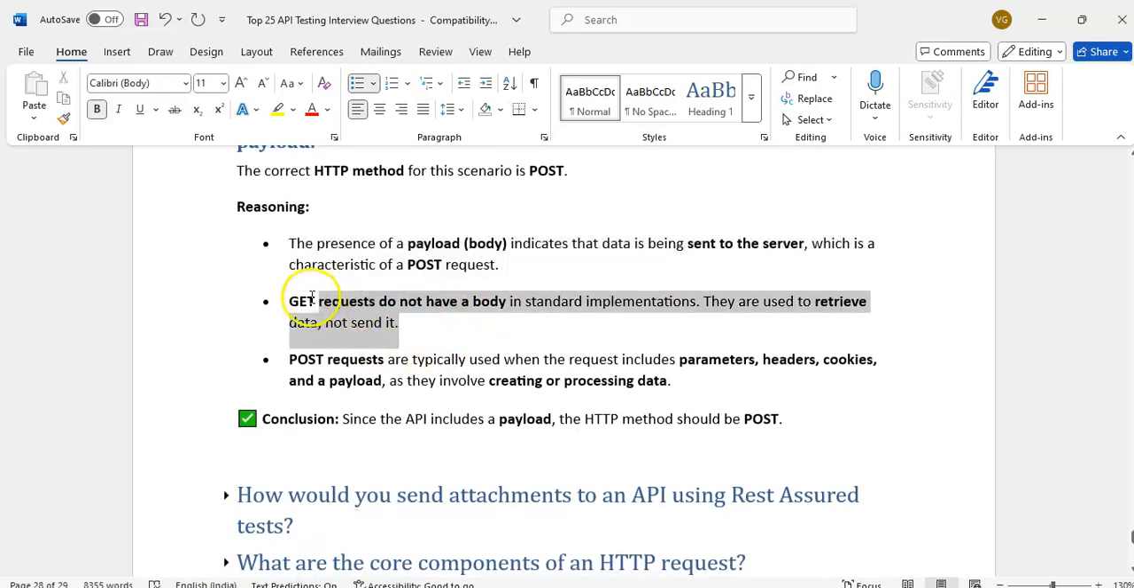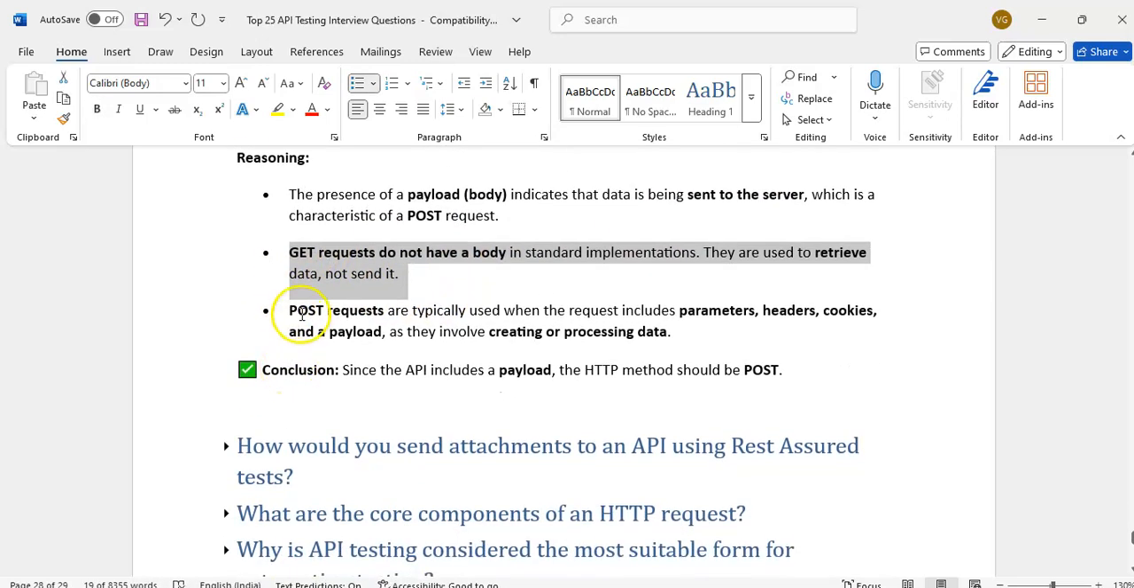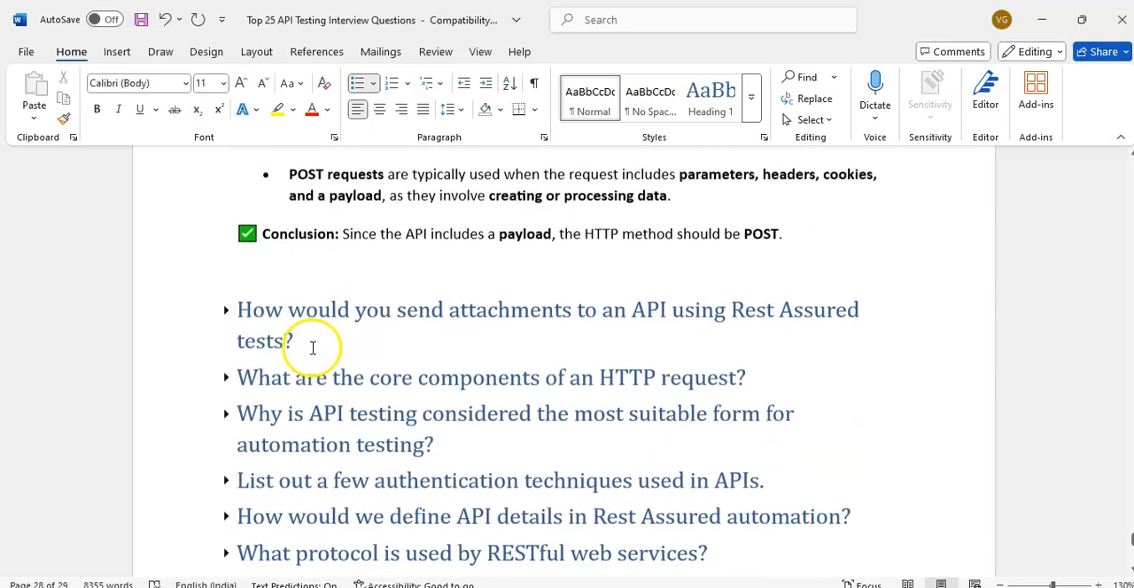GET requests don't have a body most of the time. A POST request will typically include parameters, headers, cookies, and payload. They involve creating and processing the data.